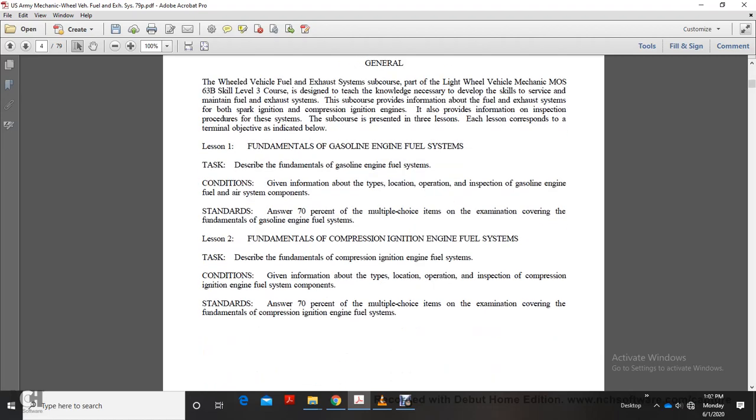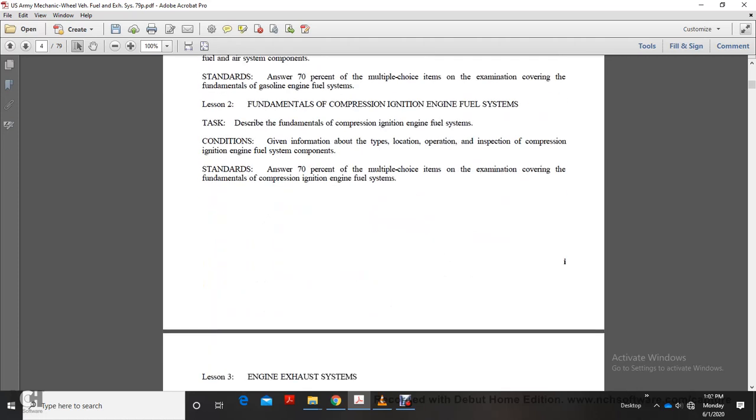Lesson 2, Fundamental Compression Ignition Engine Fuel Systems. Describe the fundamental compression ignition engine fuel systems. Given information on the type, location, operation, and inspection of the compression ignition engine fuel system components.